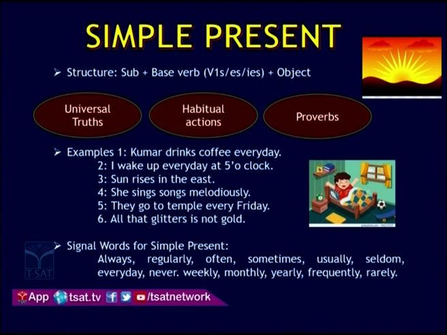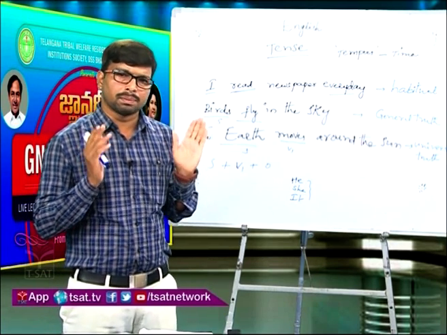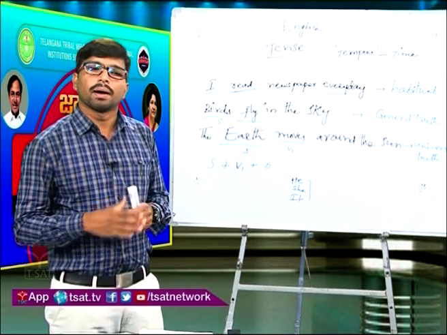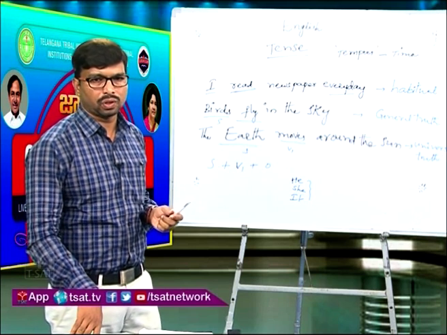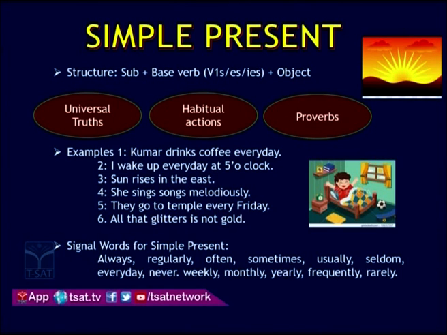She sings songs melodiously. They go to temple every Friday. All that glitters is not gold. One more thing here I want to tell you. Simple present tense talks about proverbs also. Proverbs means quotations or sayings. So here, all that glitters is not gold is a quotation.